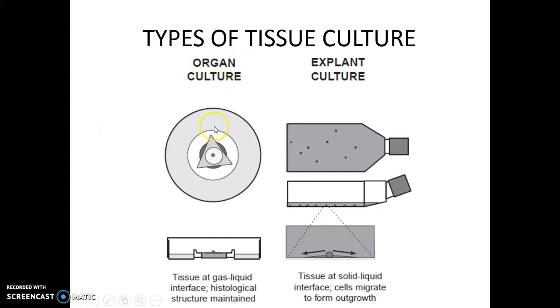So here in animal tissue culture, mostly the liquid medium is used. This is the T flask which is used for growth of the organism, and these are the cover slips or the discs which are used. Over the discs or cover slip, a piece of tissue is placed, and this tissue is at the gas-liquid interface, so that there is exchange of oxygen with the cells or tissues.